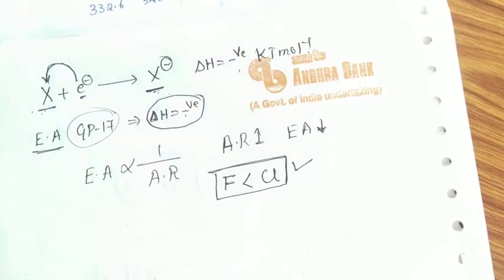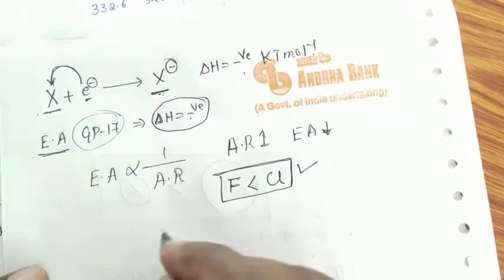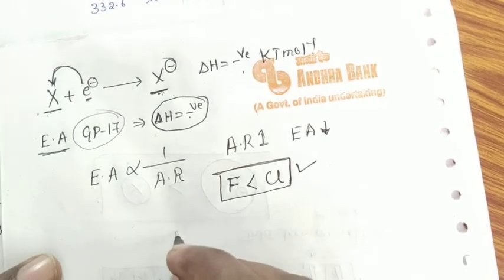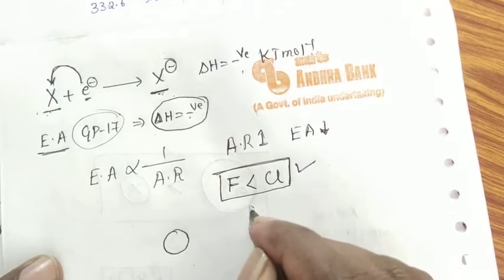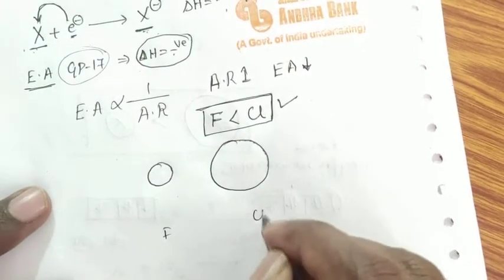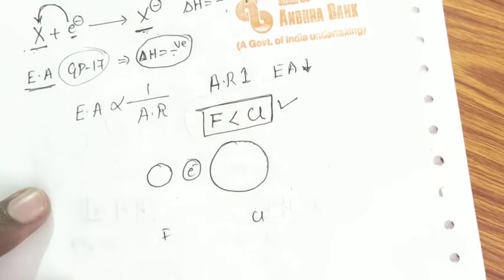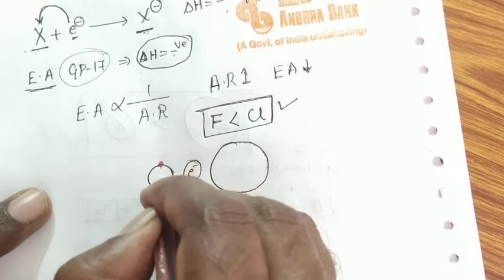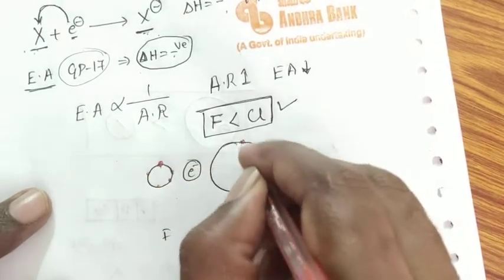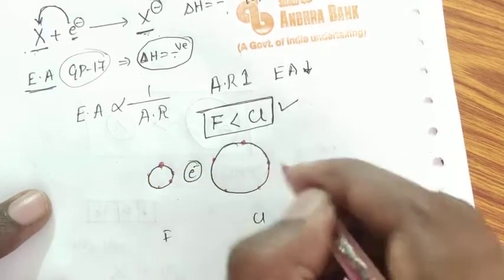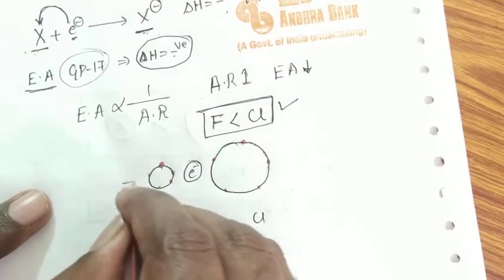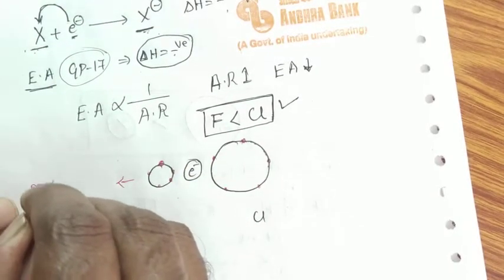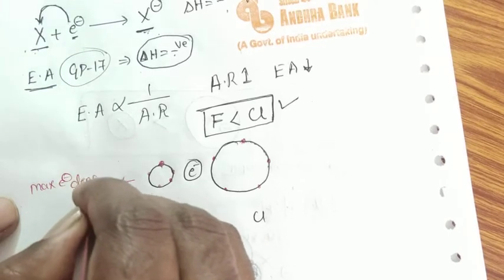The reason which I already gave in group 16, the same reason I am going to give here. Fluorine possesses smaller atomic radius. Chlorine possesses greater atomic radius. This is fluorine and this is chlorine. So this is where the electron should get added to attain the octet structure. In fluorine already the electrons are present. In chlorine also already the electrons are present. Due to smaller radius, it possesses maximum electron density around the nucleus.